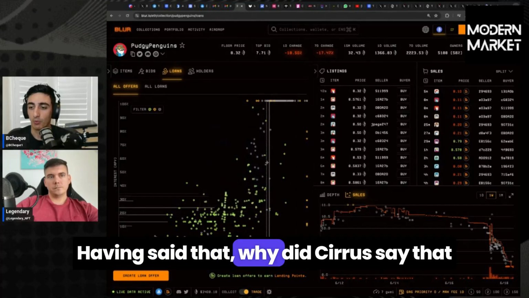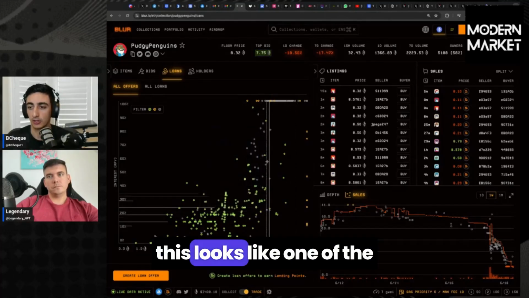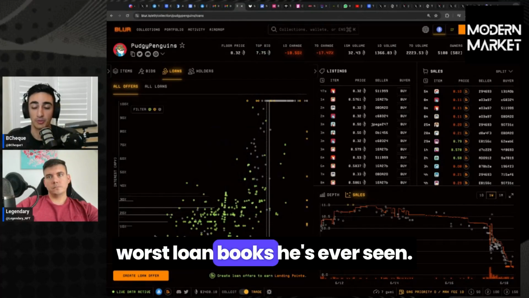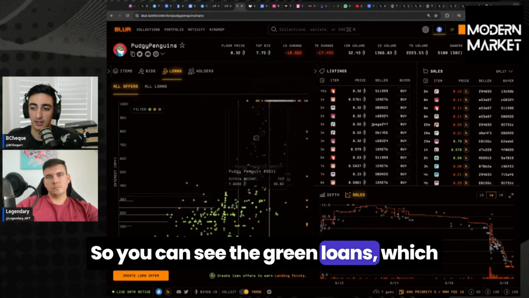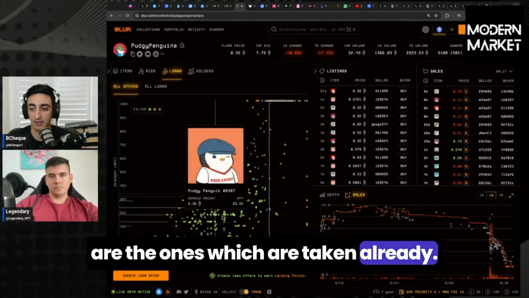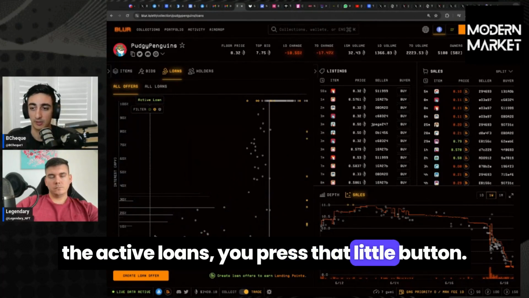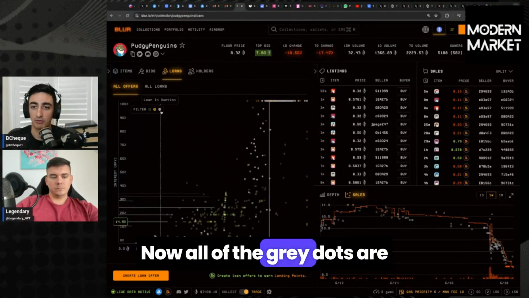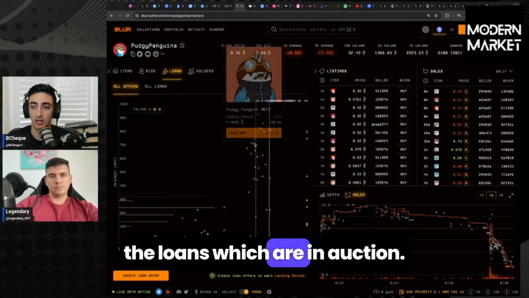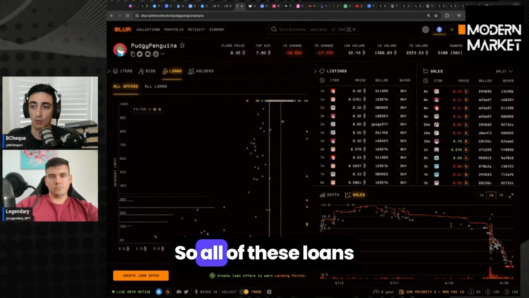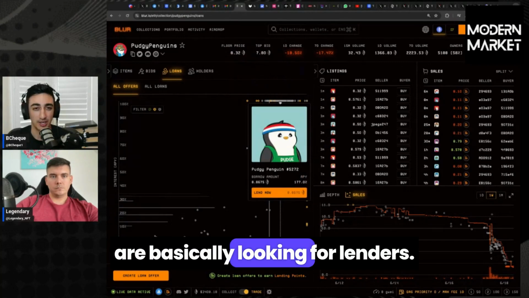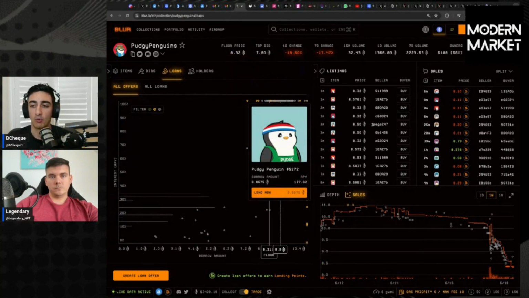Having said that, why did Cyrus say that this looks like one of the worst loan books he's ever seen? So you can see the green loans, which are the ones which are taken already. However, when you take green away, which are the active loans, you press that little button. Now, all of the gray dots are the loans which are in auction. So all of these loans are basically looking for lenders.